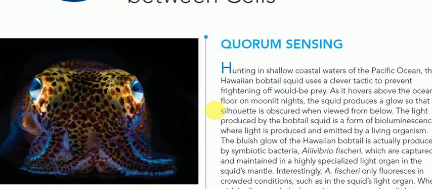So what we see here is that Vibrio fischeri is just creating some light effects on the body of this squid and creating signaling, and signals are being created from one cell to another cell, because we also know that signaling is caused from cell to cell, right? So we can know about Vibrio fischeri, that it is a prokaryote.